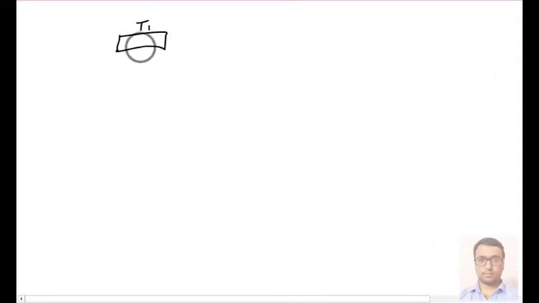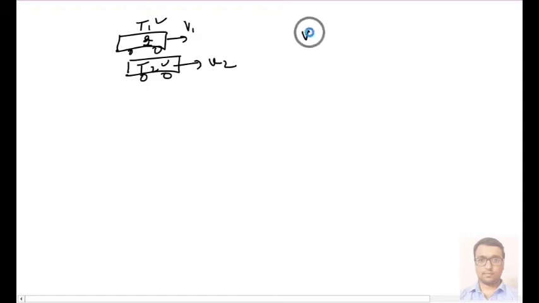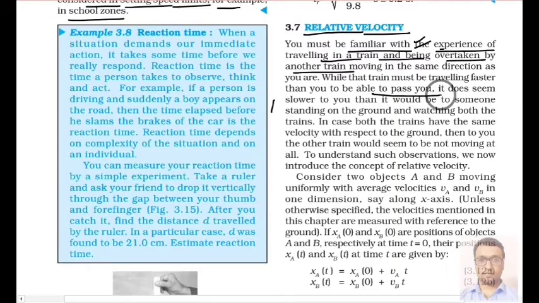like this is train number 1, and you are sitting on this train, and suppose it has some velocity, say v1, and then another train overtakes you. Then you see that the second train T2 is faster than T1. Means velocity of train 2 is greater than velocity of train 1. Only then it will be able to pass you. It does seem slower to you than it would be to someone standing on the ground.